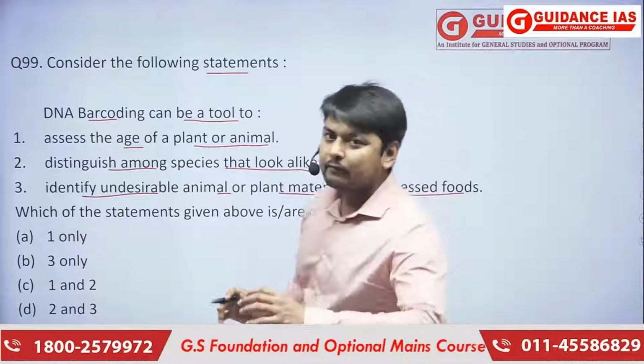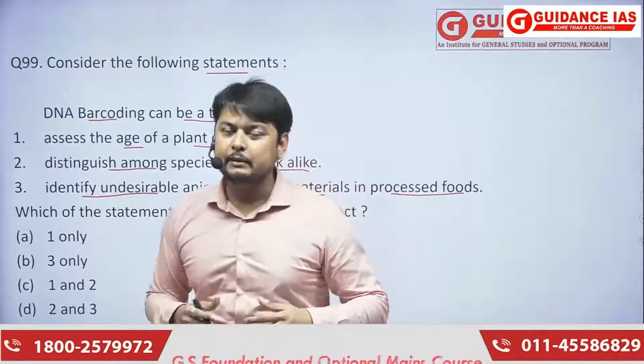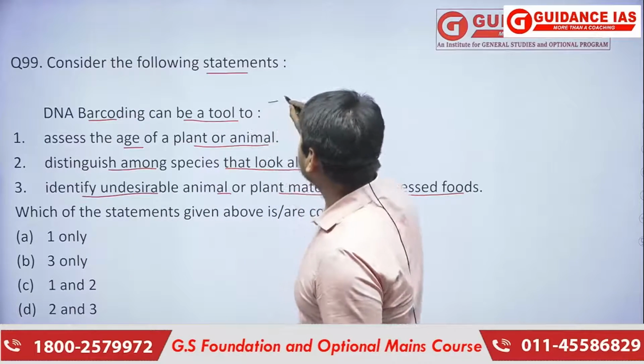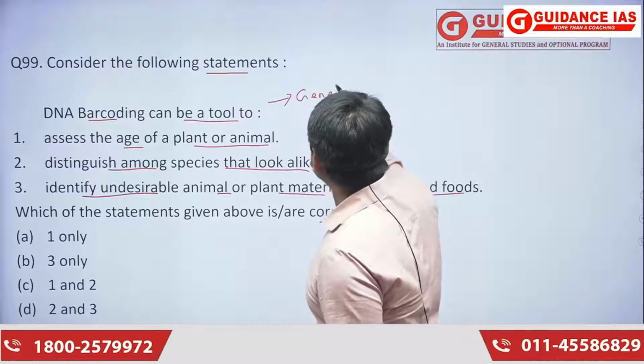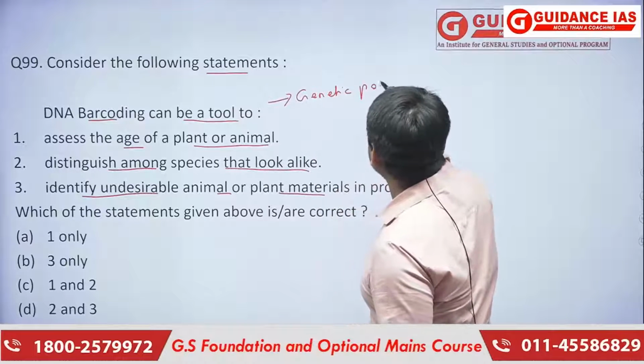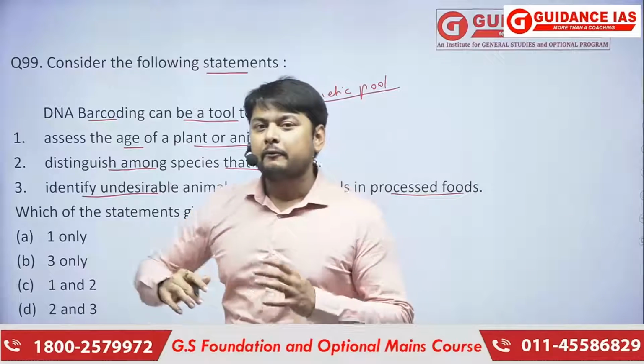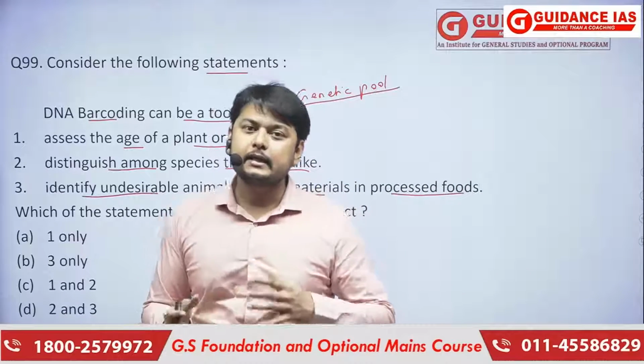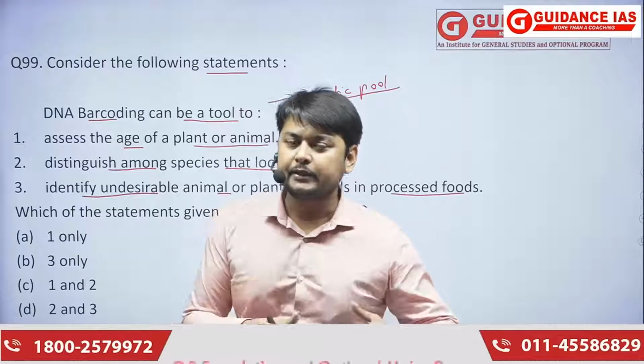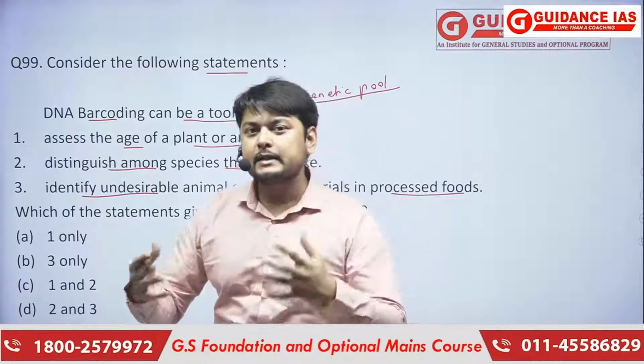Basically, if DNA barcoding has been done, the genetic pool of that animal or plant has been made. So here we can see the genetics of that plant or animal species, and the different kinds of species present.